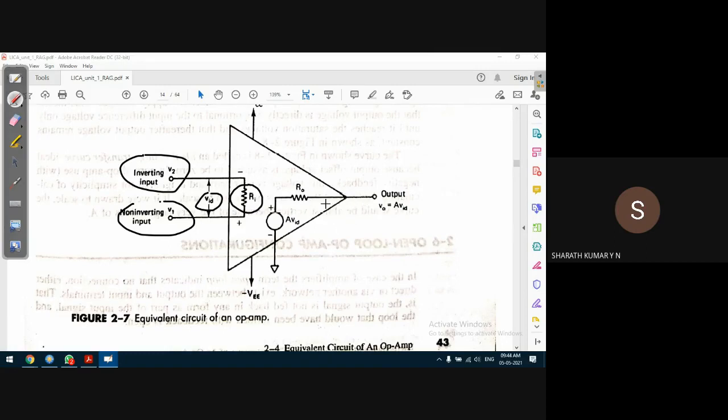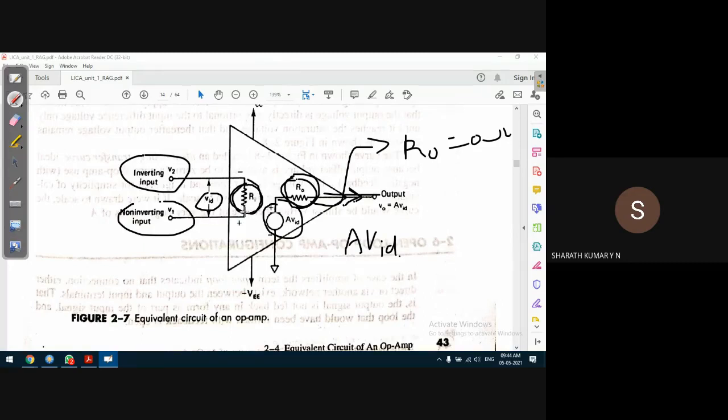On the output side, there's an output resistance, and the output acts as a constant current source. You can see the current source here represented as A into VID. It is expected to provide a constant current, which is controlled using the output resistance R0. Ideally, if R0 is zero ohms, then maximum current will flow to the output terminal. Similarly, at the input terminals, if Ri is infinite ohms,